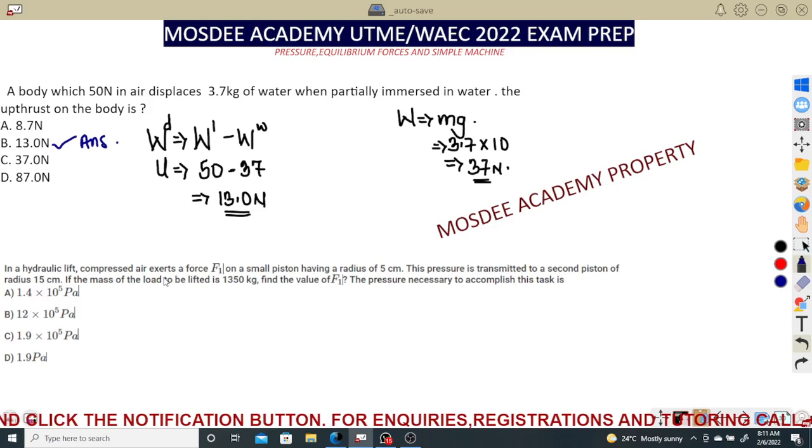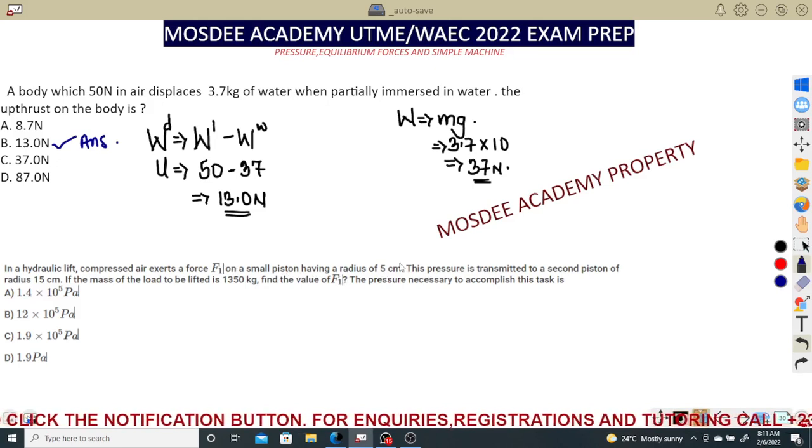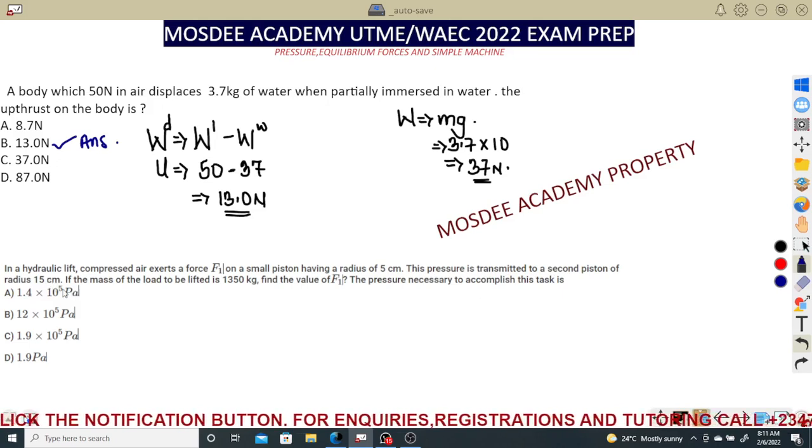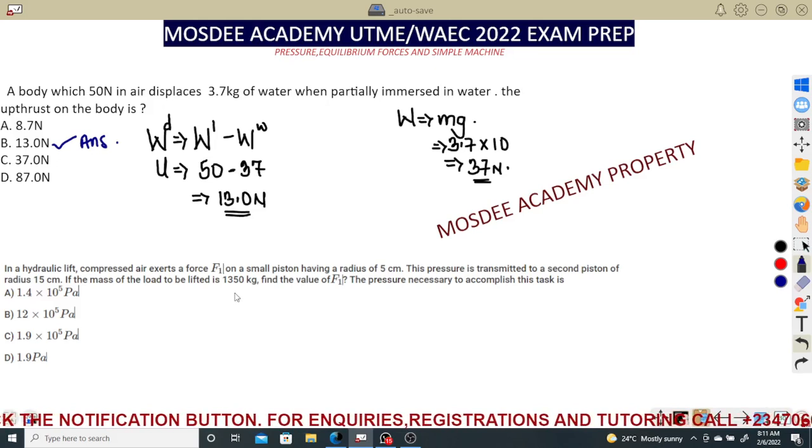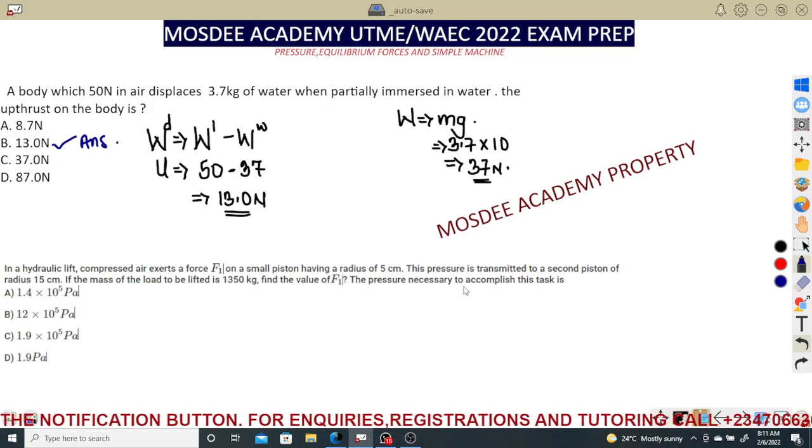The compressed air exerts a force of F1 on a small piston having a radius of 5 centimeters. This pressure is transmitted to a second piston of radius 15 centimeters. Very good. If the mass of the load to be lifted, the load that you want to use the hydraulic lift to carry, is 1,350 kilograms, we have to find F1, and the pressure necessary to accomplish this task is dash.